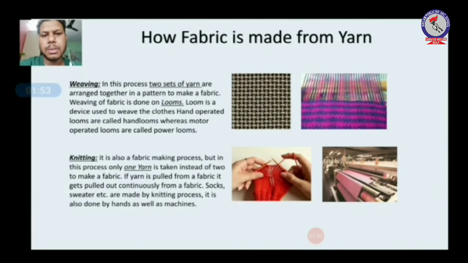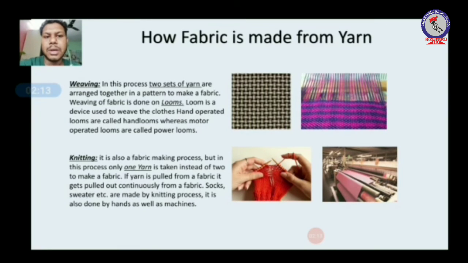Okay, now we will discuss weaving and knitting patterns. So now we have made yarn, but from yarn we have to make fabric. So this is the process of making fabric. First is weaving. Always remember, in weaving, two or more sets of yarn are arranged together in a pattern to make a fabric.